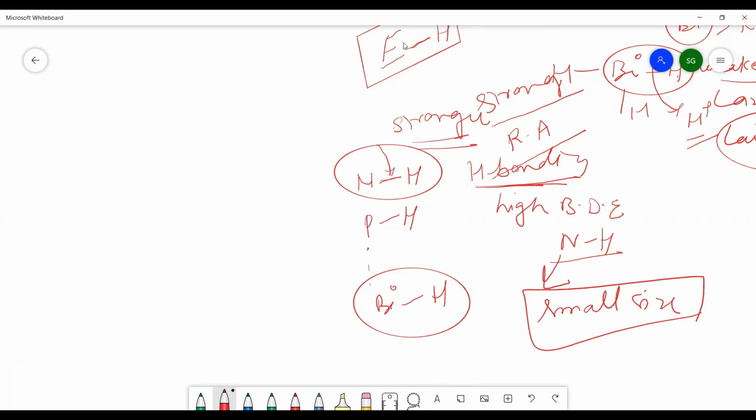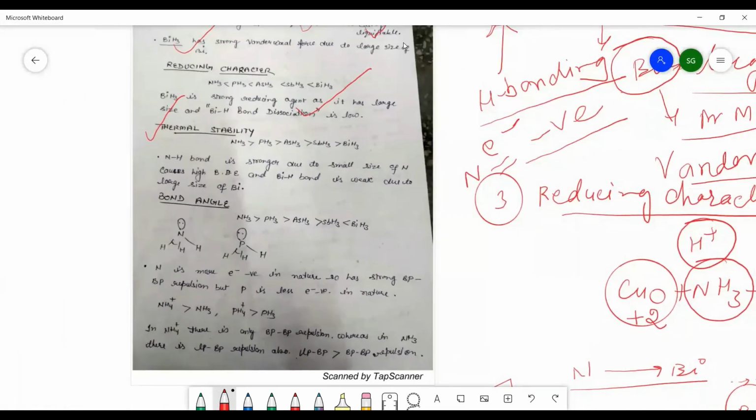So you must write these down in your notes copy: the smaller size of nitrogen means the N-H bond is a stronger bond and has a high bond dissociation energy. So NH3 is more thermally stable. NH3 is more thermally stable as compared to the other group hydrides.